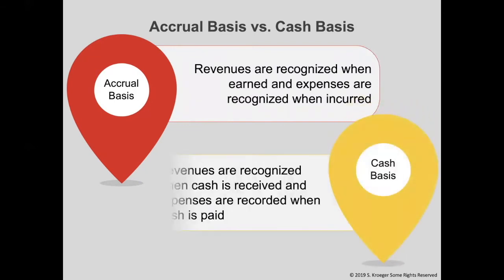Now, the cash basis of accounting is when revenues are recorded when cash is received and expenses are recorded when cash is paid. This method is not GAAP, while the accrual basis is GAAP. The cash basis is used primarily by smaller, non-public businesses. Larger corporations that are publicly traded on the stock market have to follow GAAP guidelines of using the accrual basis, while non-public companies do not. If you start your own little business selling trinkets online, you will most likely use the cash basis. However, since it is not GAAP, we will be learning the accrual basis throughout this course.